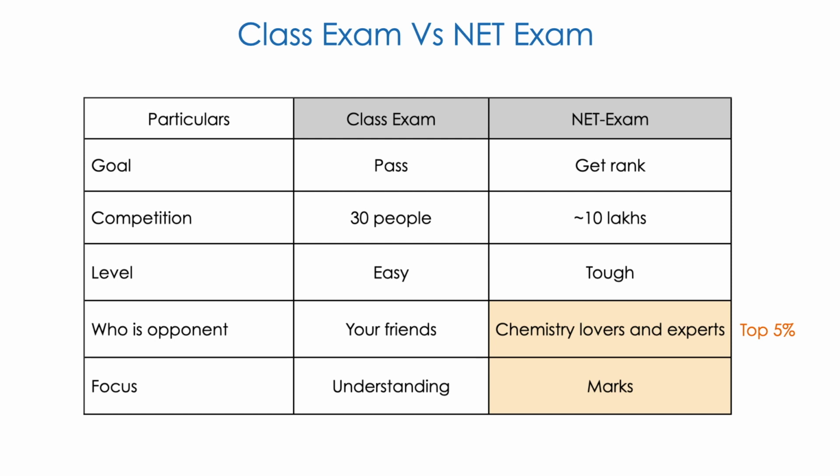The competition in your class is just 30 people, but in the NET exam it is around 10 lakh people. The difficulty level in class is so easy, but the NET exam is extremely tough. People are fighting very hard to get the positions and the rank. Who's your opponent? In class, typically your friends, but in the NET exam you'll see chemistry lovers. I use the word lovers because they don't leave chemistry, and the experts. Simply put, they are the top 5%.